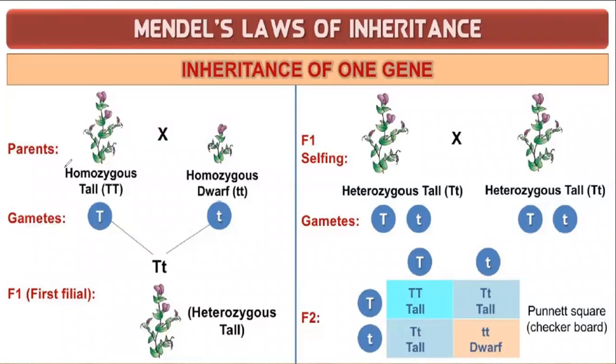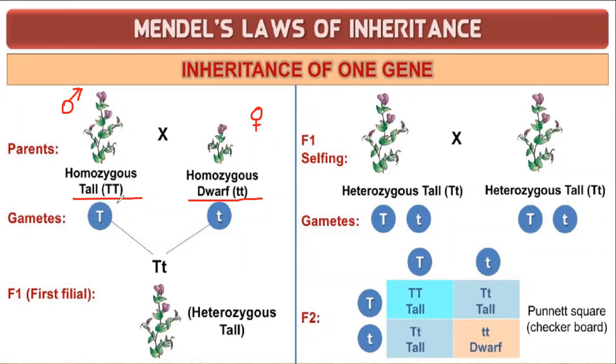Look, we are taking a homozygous tall plant, and it is crossed with a homozygous dwarf plant. Clear? About the parents, is it clear? Everybody fast. We have to finish monohybrid today. Only 9 minutes. Okay. So the parent is homozygous tall. Suppose I'm taking this parent to be male. This parent to be female. You can take it alternatively also, the first as female and the next one as male.